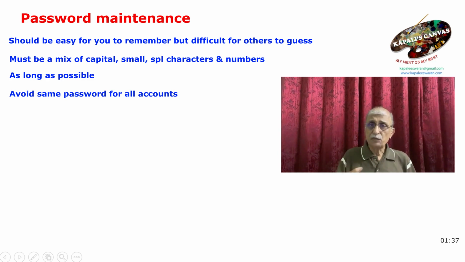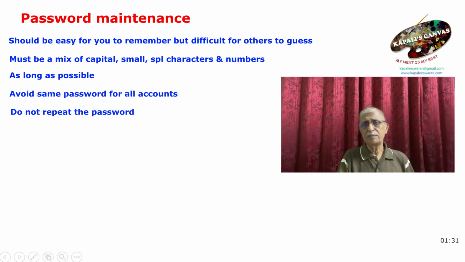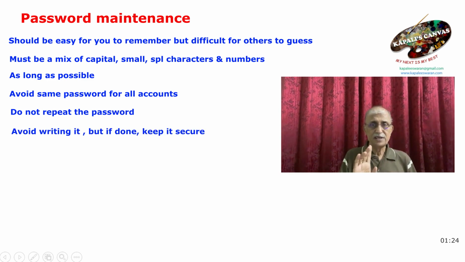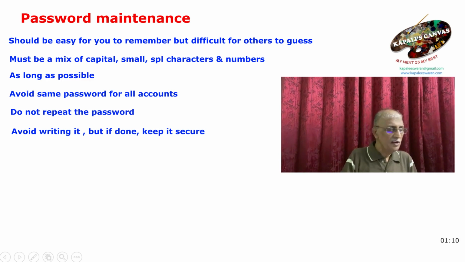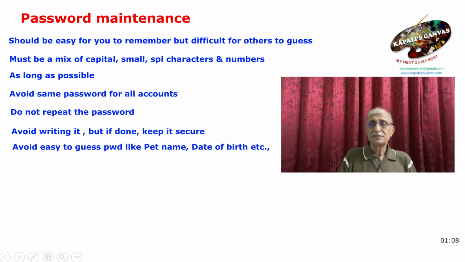And supposing they want it to be changed every 3 months, do not repeat the same password. As I said, April, July, etc. Have some basic rules for that. And do not record these passwords anywhere, but if you are going to record them, keep them in a safe place and share them only with people whom you can confidently trust. That is very, very essential to know. Do not use your spouse's name, dog's name, date of birth, etc. as the password. They are all very, very easy to guess, and computers can do it in no time.